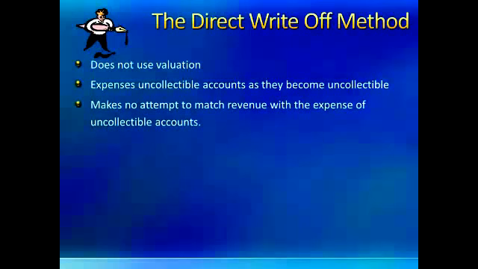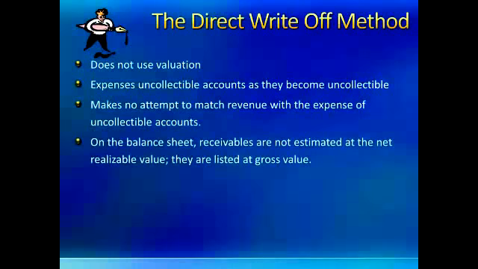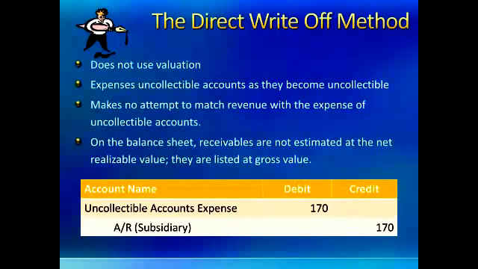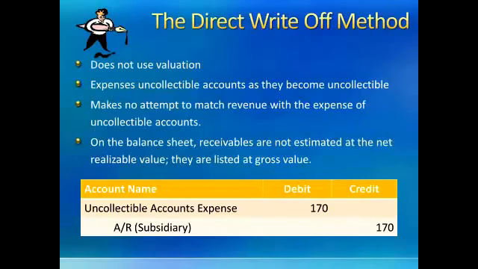There's no attempt to match revenue with expenses of uncollectible accounts, and there's no attempt to report receivables at their net realizable value. Again, this method is not consistent with GAAP, but is used in situations where uncollectible account expense is very small or would lead to not a material difference with one of the allowance methods. In this method, when we write off a customer, we debit the uncollectible account expense and credit accounts receivable.